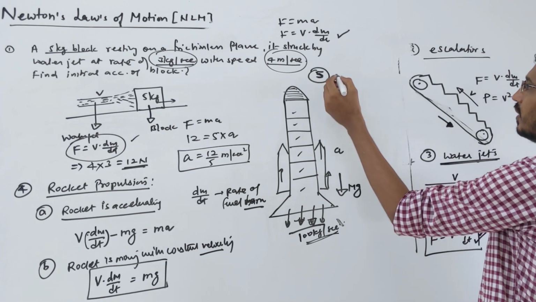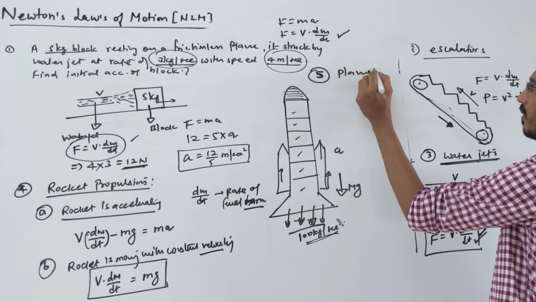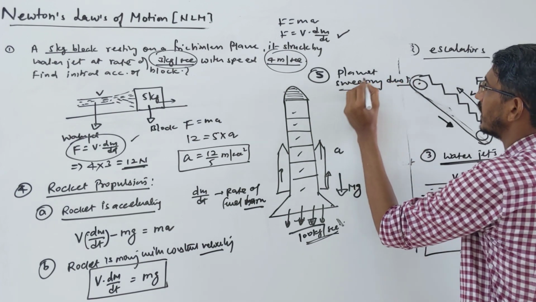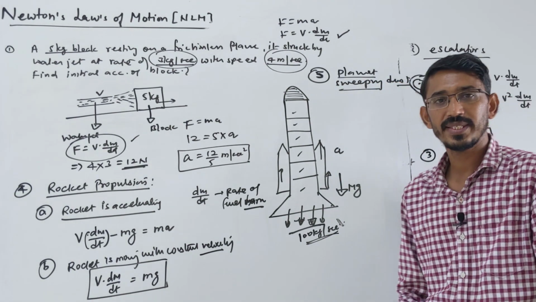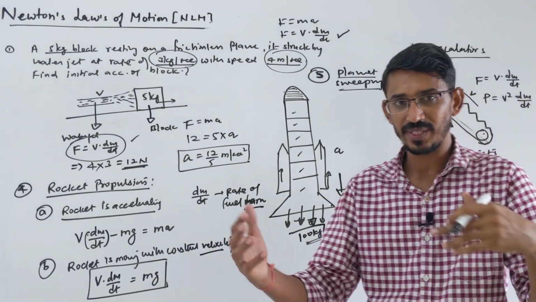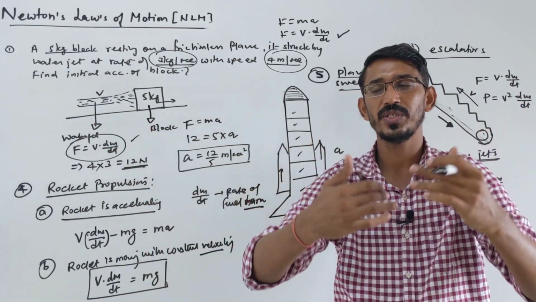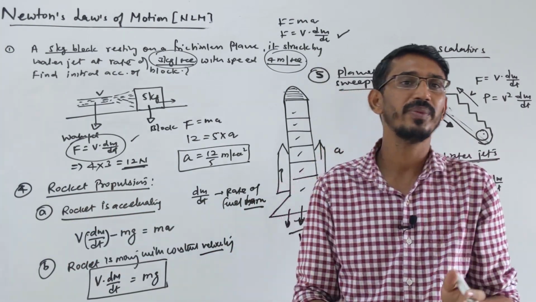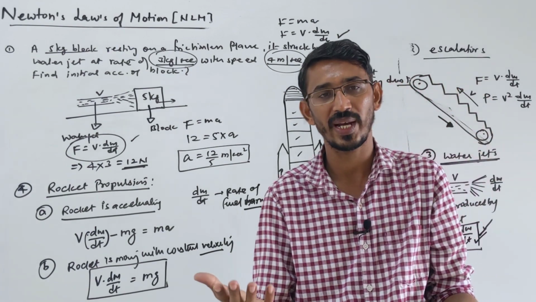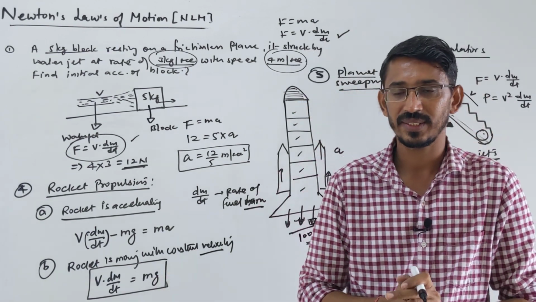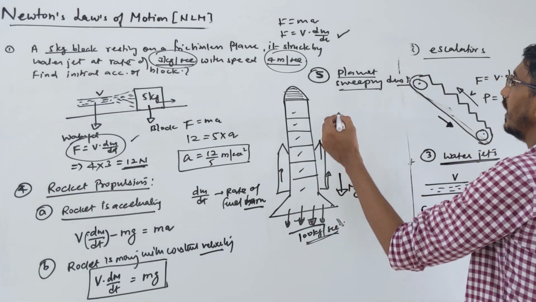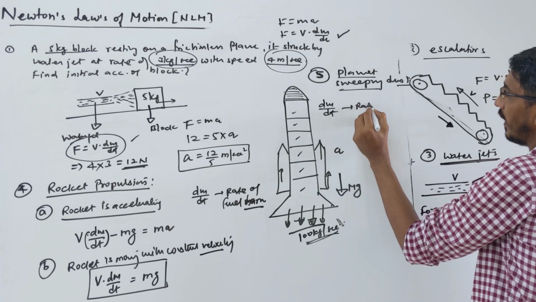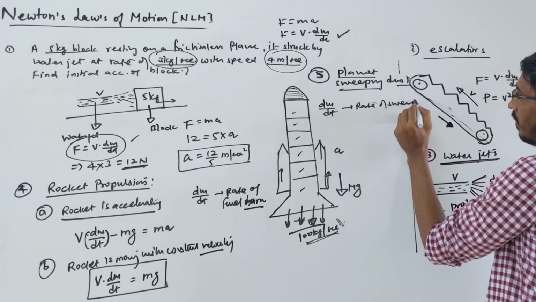This type of question was asked in the NEET exam. Some planet is moving in space and, due to gravitational force, is attracting the dust, sweeping and dragging that dust at some given rate. The velocity of the planet was also given. They asked what force is required by the planet to drag this dust. The same answer applies: the planet is sweeping dust at some rate, and dm by dt was the rate of sweeping of dust.